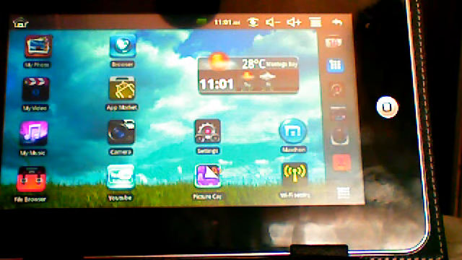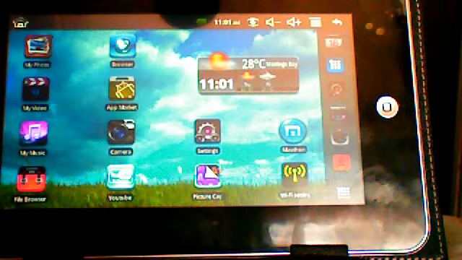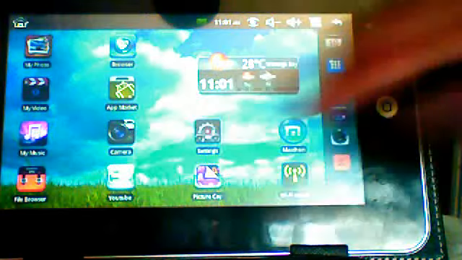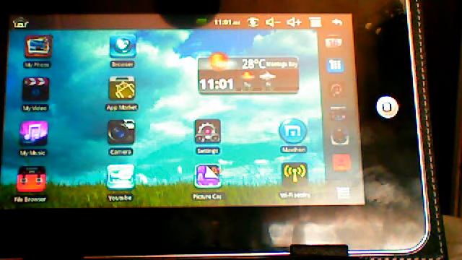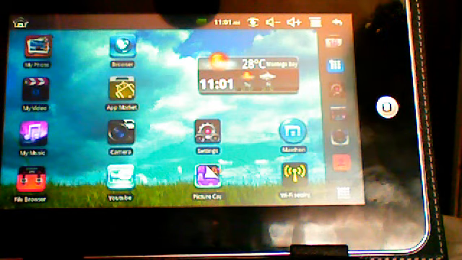For the YouTube videos, you don't exactly watch them in the browser. There's a special app for that. Right here, there's a YouTube app that shows the YouTube videos without the need for the Flash plugin.